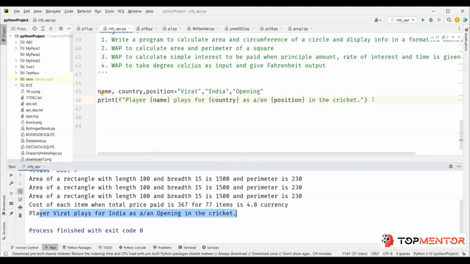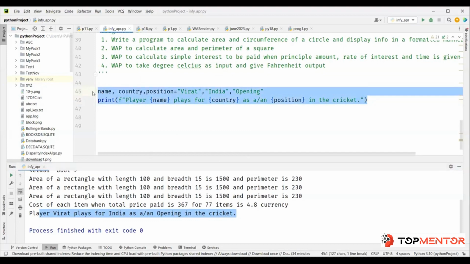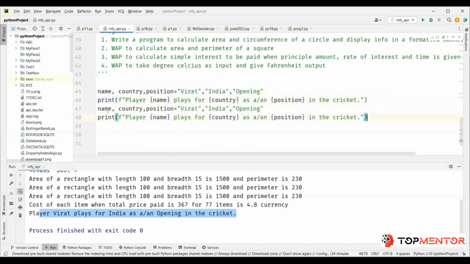Right? Now let's say I have a second value to be printed here. Now here we have a different player. Let's say this guy is a player from Zimbabwe, and he is a wicket keeper.